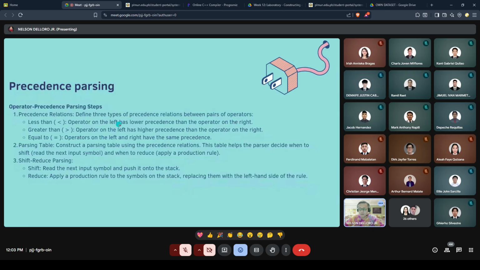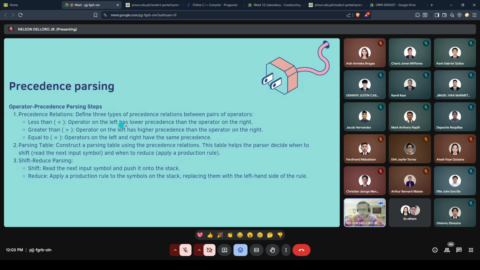And then here, in precedence parsing, there are operator precedence parsing steps po. The first is the precedence relations. It defines the three types of precedence relations between pairs of operators. First is the less than. Alam niyo po, less than naman tong symbol.